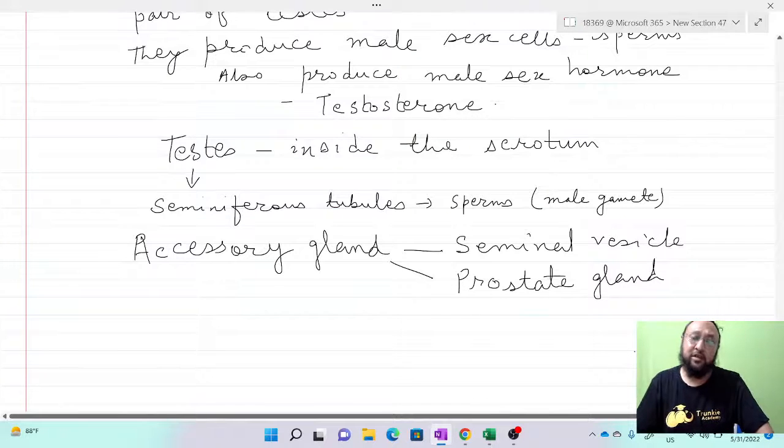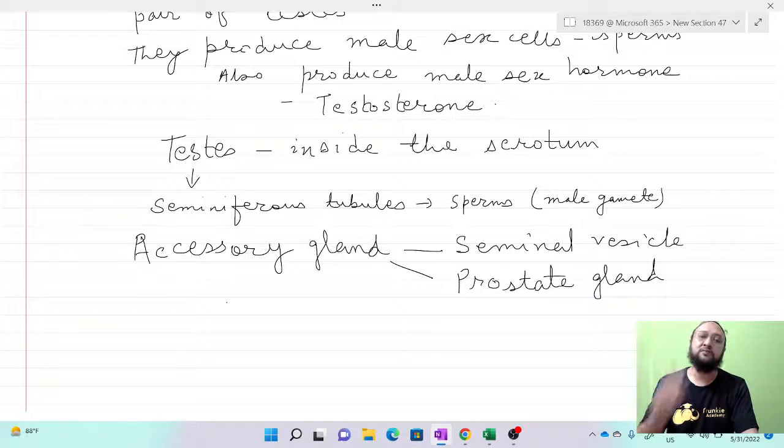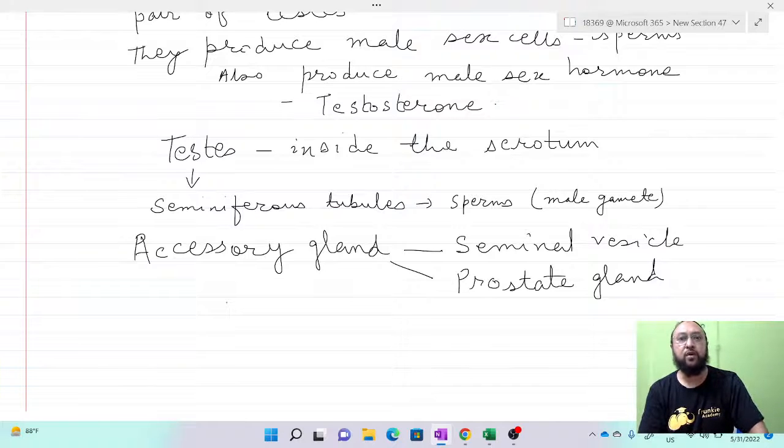Sperms are there, but other liquids are also present. The sperm is a microscopic cell, but the white fluid that comes out of the penis as semen contains many other important substances, such as nutrients like fructose and mineral elements.